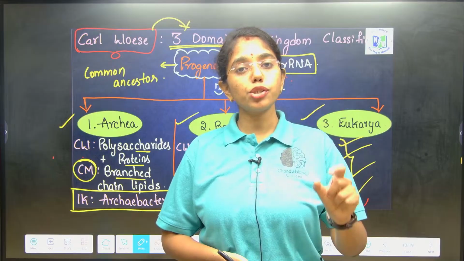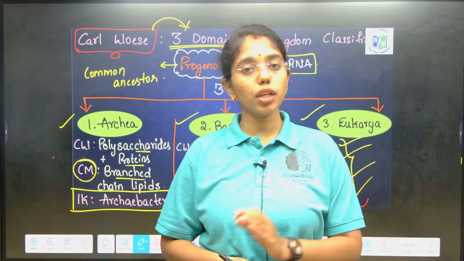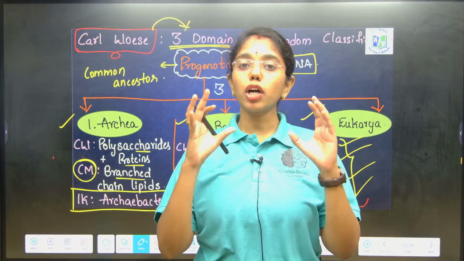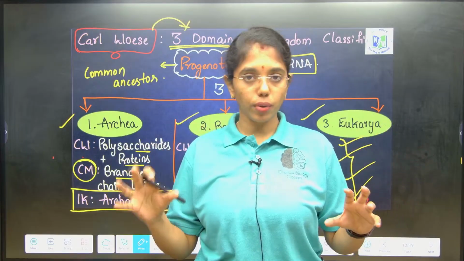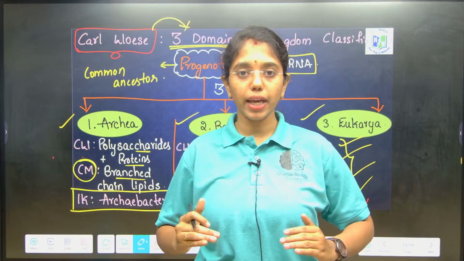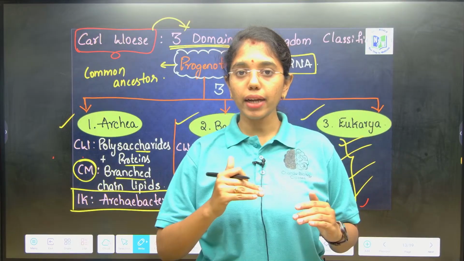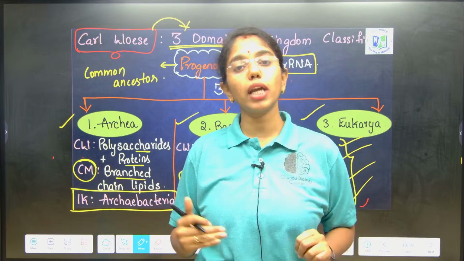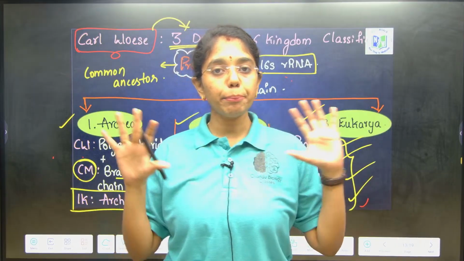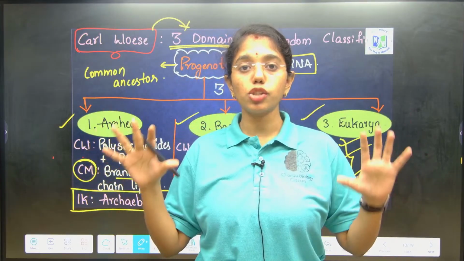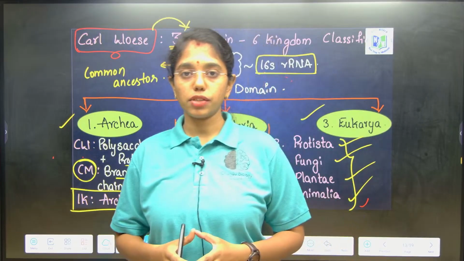Considering the common ancestor, that is progenote, Carl Woese has given the 3 domain or 6 kingdom system of classification, where from the common ancestor 3 domains were placed. Those are archaea, bacteria and eukarya. Further 6 kingdoms are placed. Under archaea it is archaebacteria, under bacteria it is eubacteria, under eukarya we have 4 kingdoms further. Those are protista, fungi, plantae and animalia. These are the complete key takeaways of the systems of classification from the chapter biological classification.